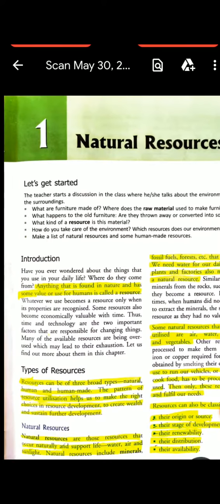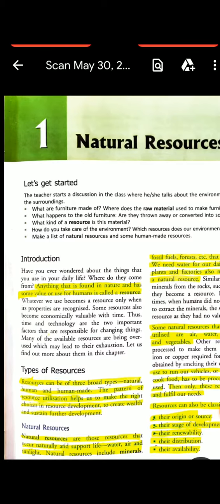Anything that is found in nature and has some value or use for humans is called a resource. We can even say that a resource is a thing which can satisfy the needs of human beings. For example, metals, minerals, plants, animals, fossil fuels, sun, etc. Every resource on earth has its own value, worth and utility too. For example, water has its own value and does not have any replacement. We cannot imagine a day without water.